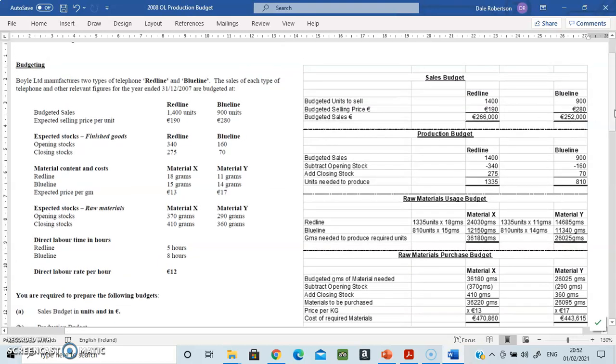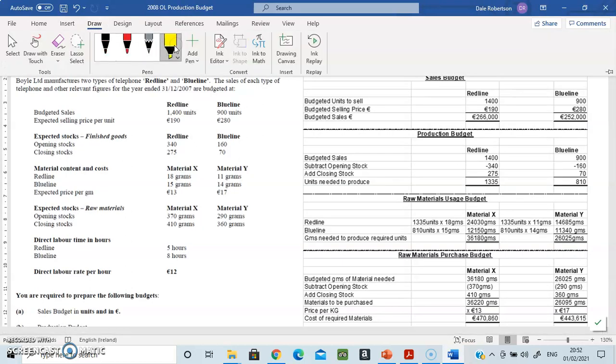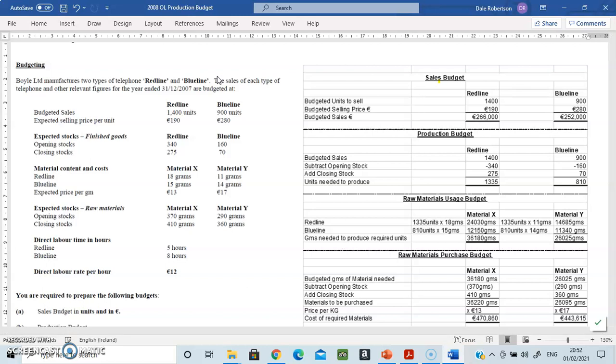Now first off, I'm just going to go up here and get a highlighter so that I can use this in my work. So first off, a sales budget. So a sales budget we're going to look at first. And you set it up with your red and then beside it your blue phones. And this is how many units we intend to sell. And we're going to multiply that because of course we want this in units and in euro.